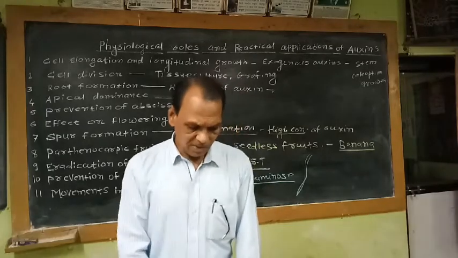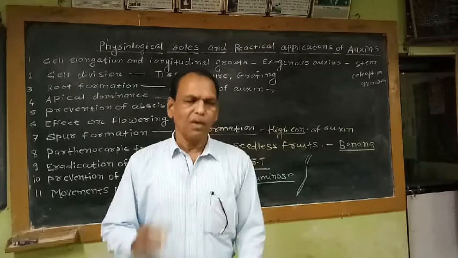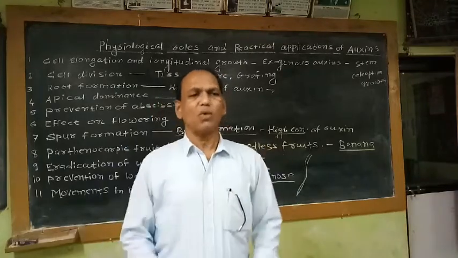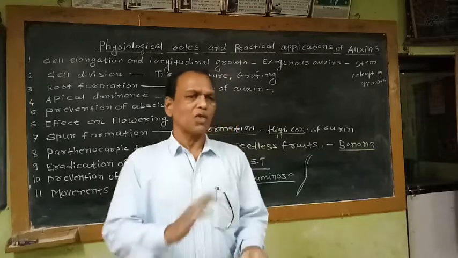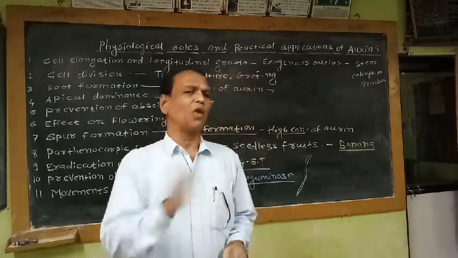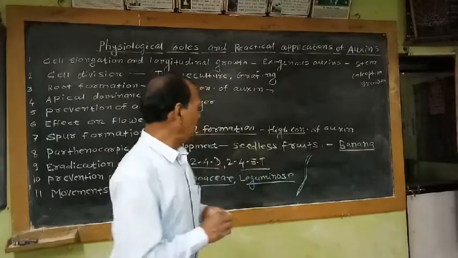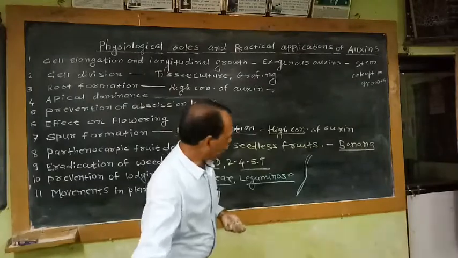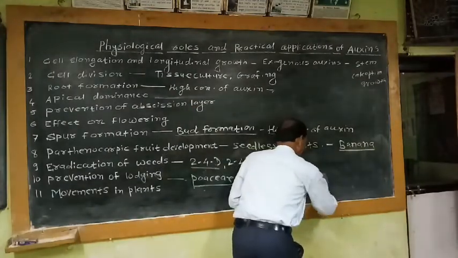So we can prevent this falling of the plant by application of a synthetic auxin like NAA.